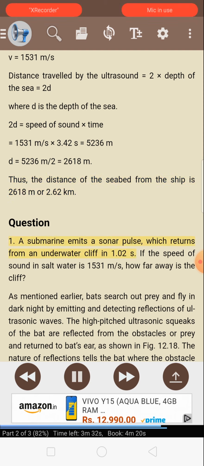Question 1. A submarine emits a sonar pulse which returns from an underwater cliff in 1.02 s. If the speed of sound in salt water is 1,531 meters per second, how far away is the cliff?